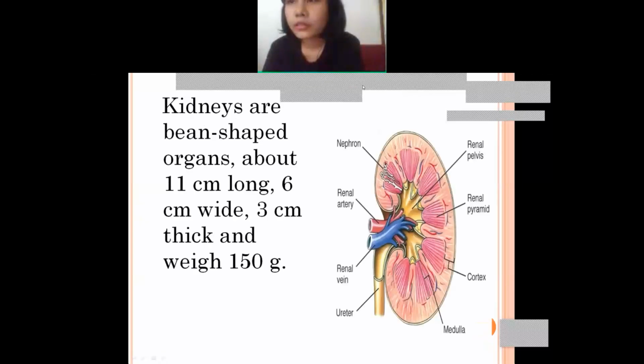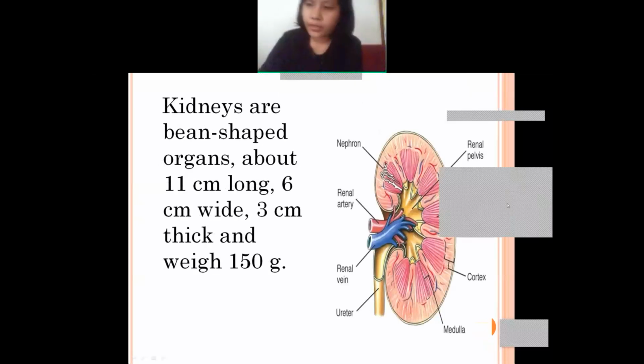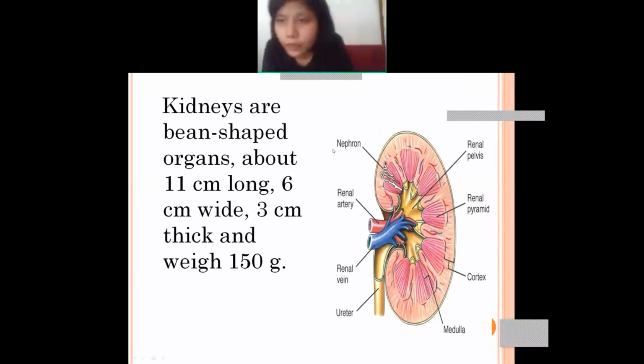So that's why you will find that the right kidney is a bit lower compared to the left. Okay, next is the anatomical structure of the kidney.